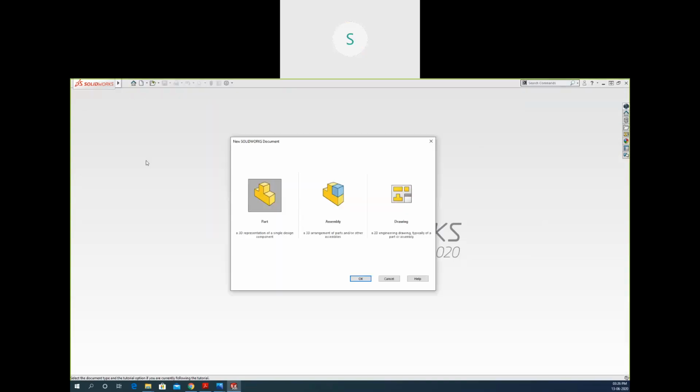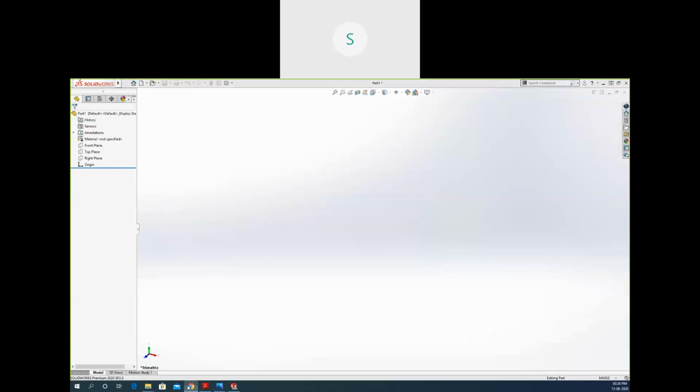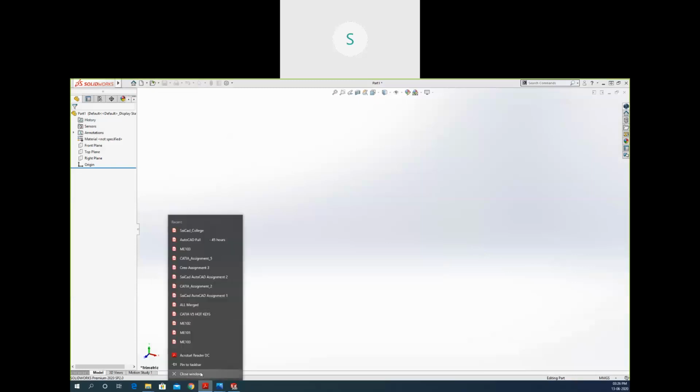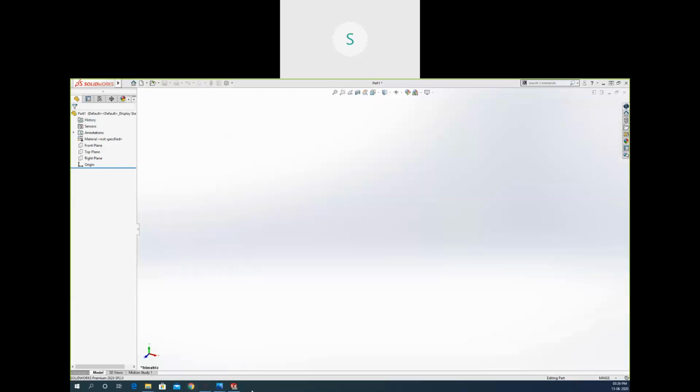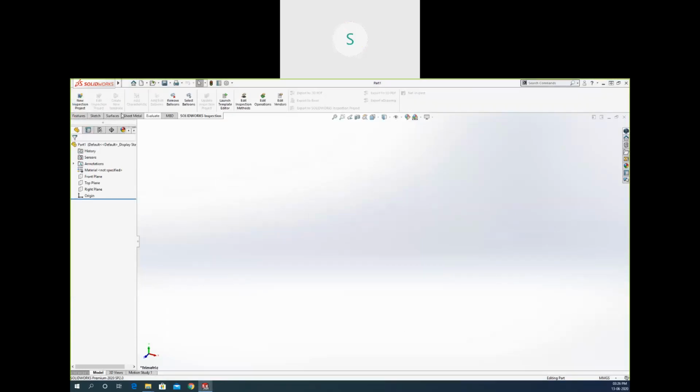Okay, we are going to start with the new part here. So here is the file. First thing, we will go to the sketch here. You can see this is the model tree. Everything will be created in this model tree. Whichever feature you apply, it will be available here.